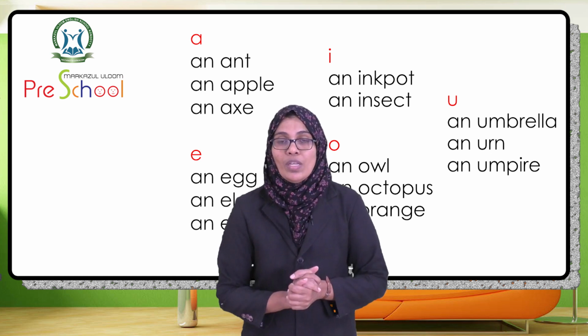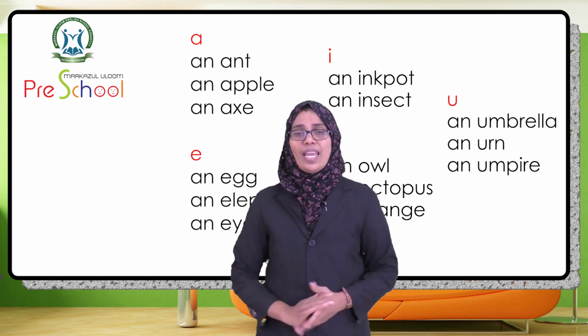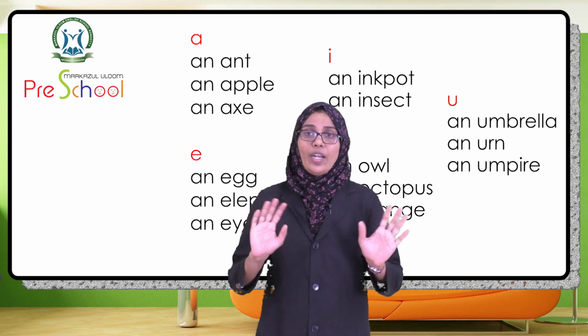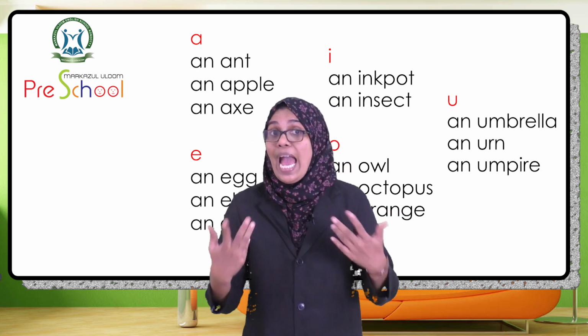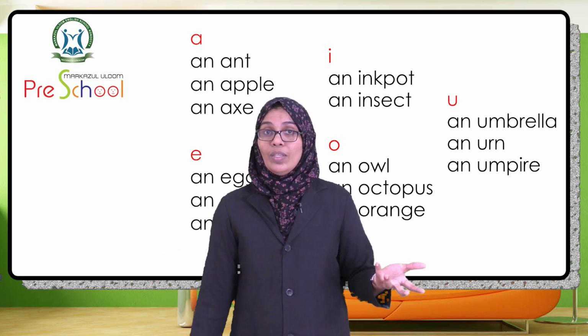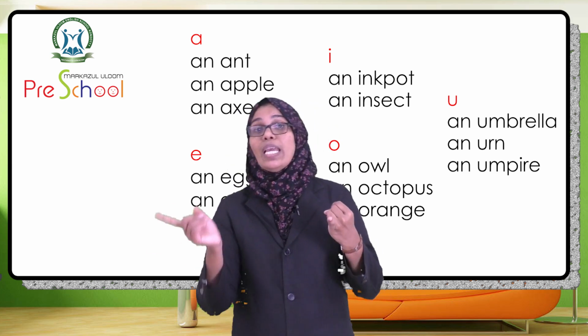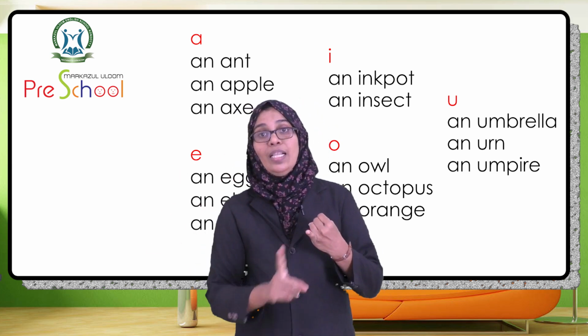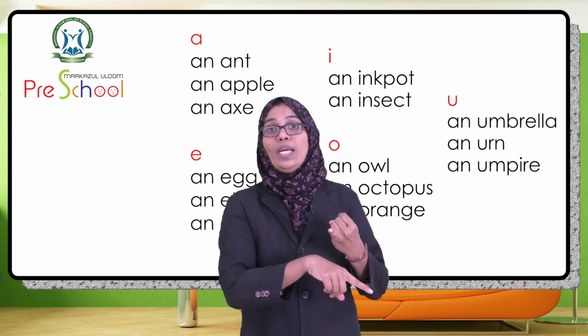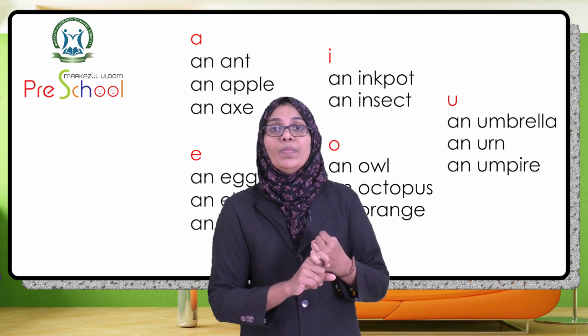So you have to read it again and again. Now you understood where we are adding an article and where we are adding a article. Right, before all consonant words we are using a article, and before all vowel letter words, we are using an article. Now there is a page in your textbook.